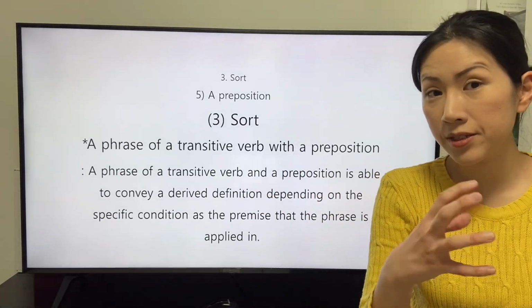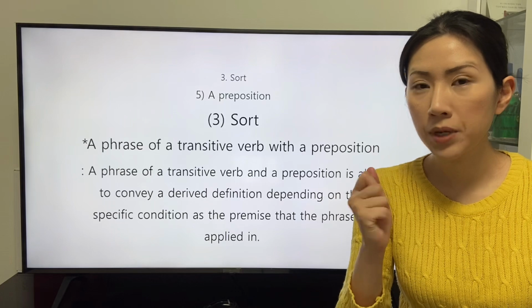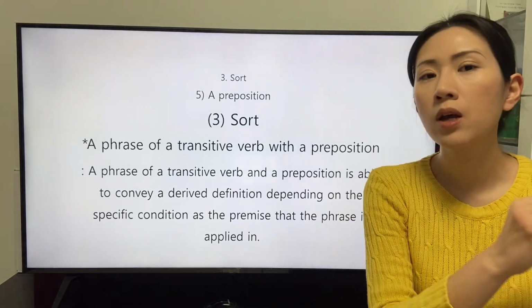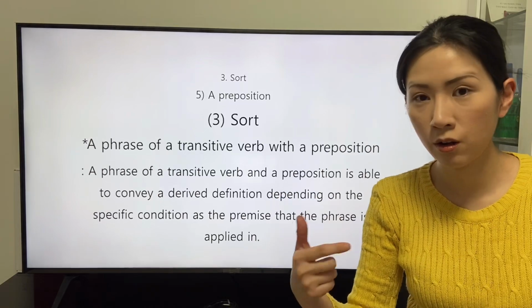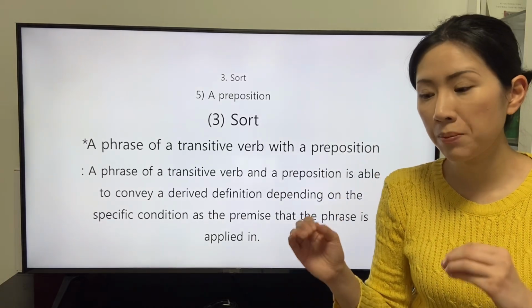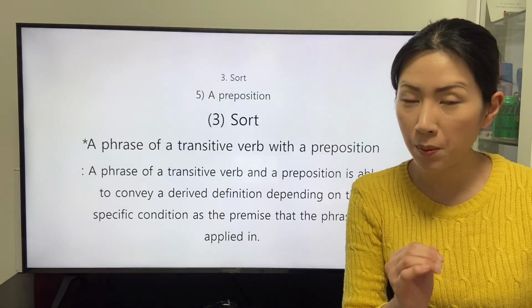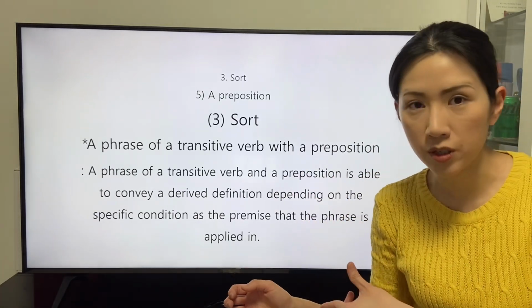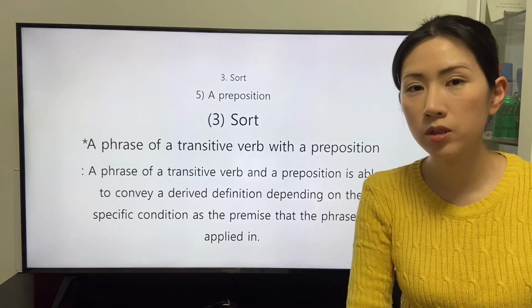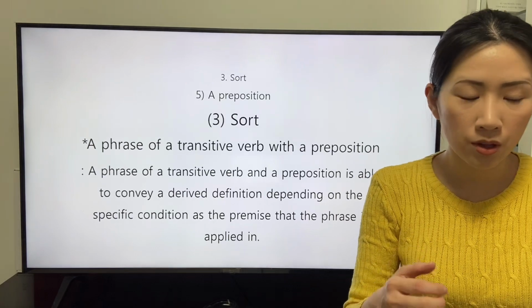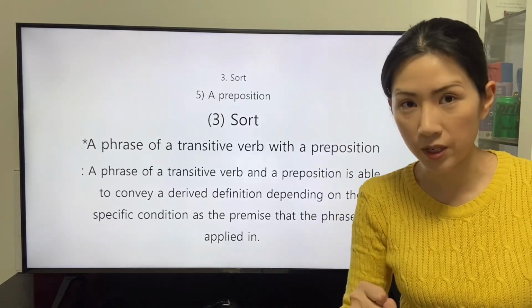The transitive verb mediates the subject of the transitive verb and the object of the transitive verb. The preposition mediates the subject of the preposition and the object of the preposition. Each word is applied to mediate the subject and the object.